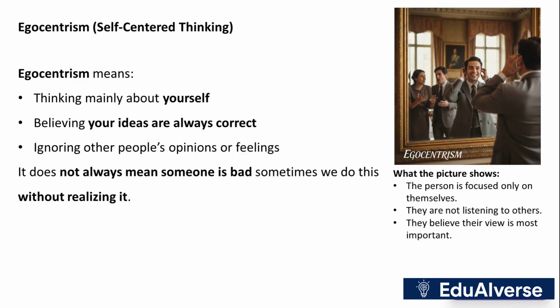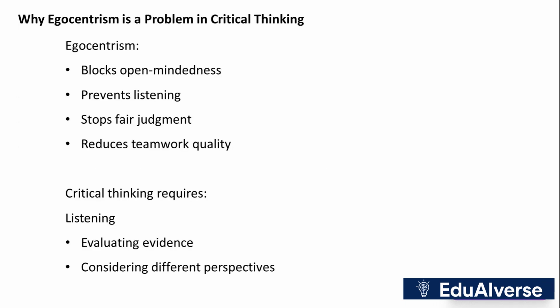Egocentrism involves focusing mainly on oneself, believing one's ideas are always correct, and ignoring others' opinions. It doesn't always mean someone is bad. Often, they do this unknowingly. Egocentrism blocks open-mindedness, prevents listening, stops fair judgment, and reduces teamwork quality.